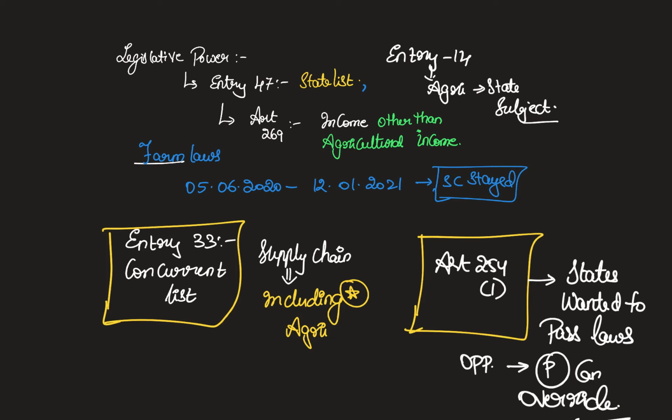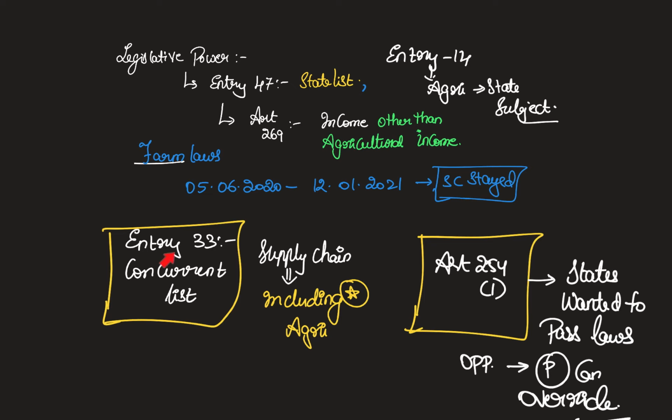Also remember that everything that is related to the issue of agriculture is a part of the entry 14 of the state list. Now, in this context, how did the center create the farm laws that came into force and stayed for 221 days till 12th January 2021, where the Supreme Court stayed, and afterwards, of course, the government has withdrawn the three farm laws which were very controversial.